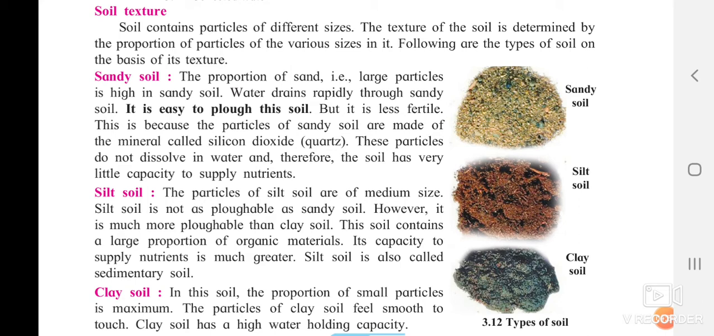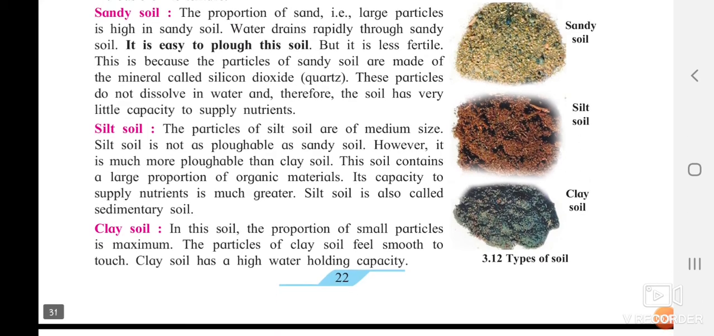This soil contains a large proportion of organic materials. Its capacity to supply nutrients is much greater. Organic material means the natural one, not consisting of any chemicals. Silt soil is also called sedimentary soil. So this type of soil is also called sedimentary soil, and it supplies nutrients at the very best level.